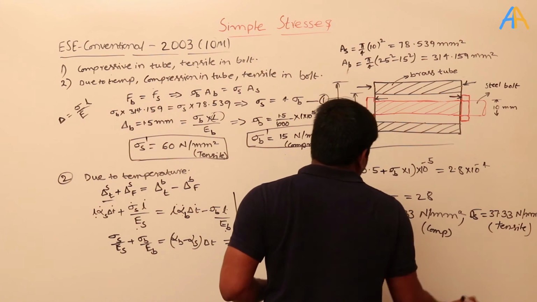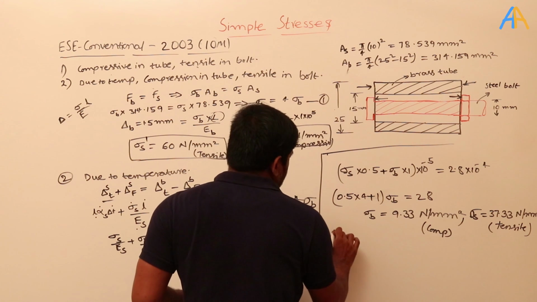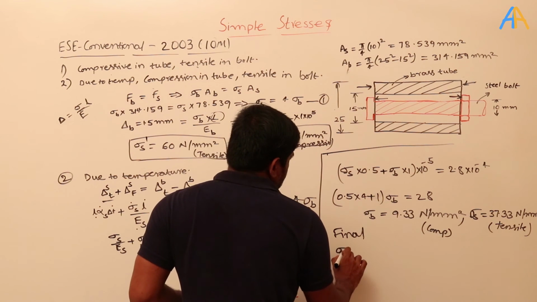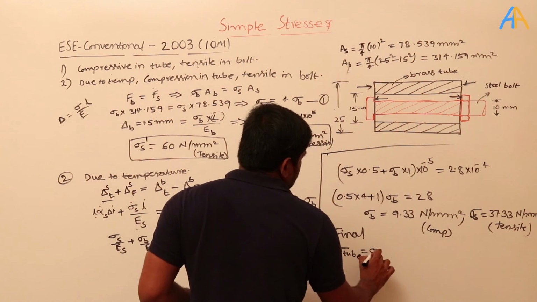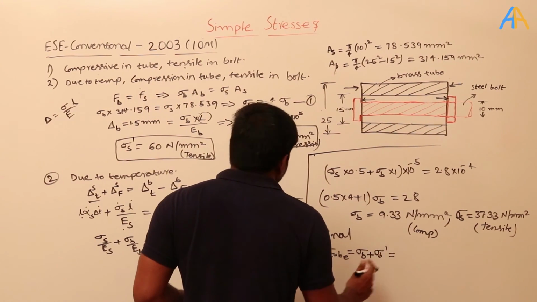okay. So finally we need to add these two. So final stresses, sigma tube means sigma brass, so sigma B plus sigma B star. What is the sigma B star here?